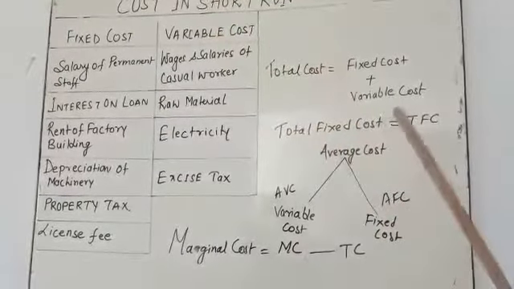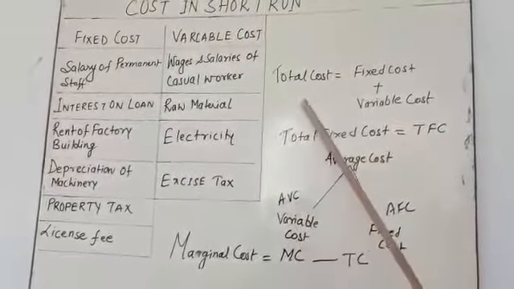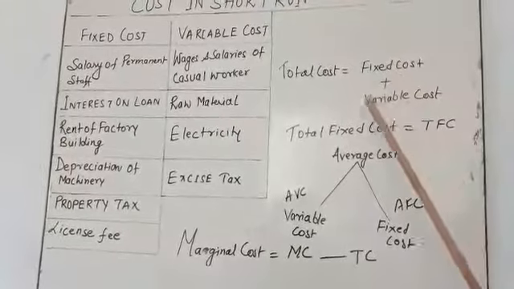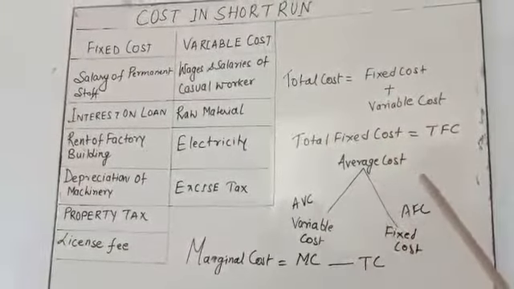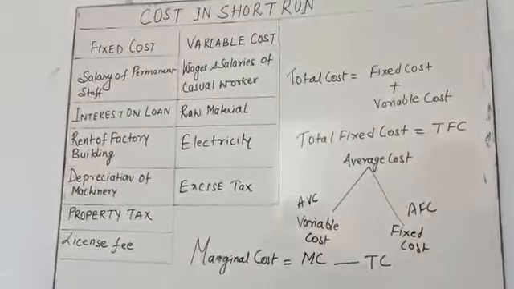In this chapter we are going to study total cost, total fixed cost, total variable cost, average cost, average variable cost, average fixed cost, and marginal cost.